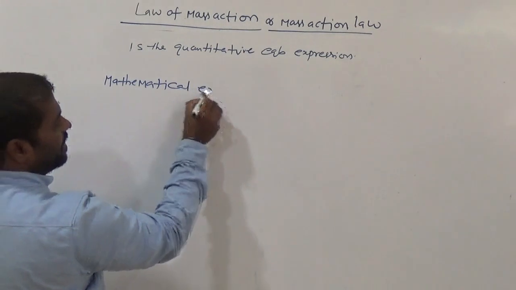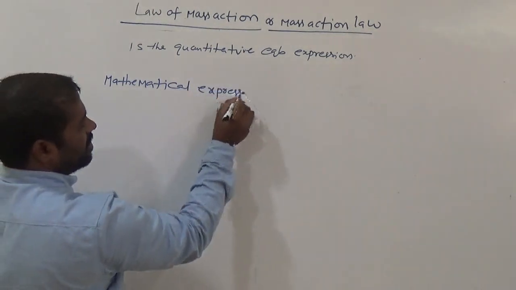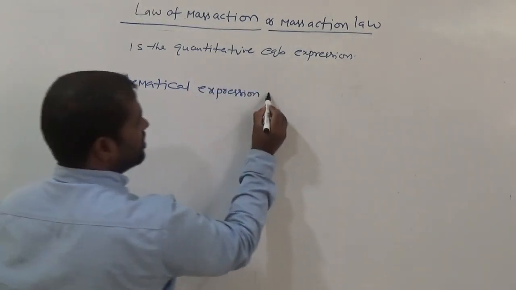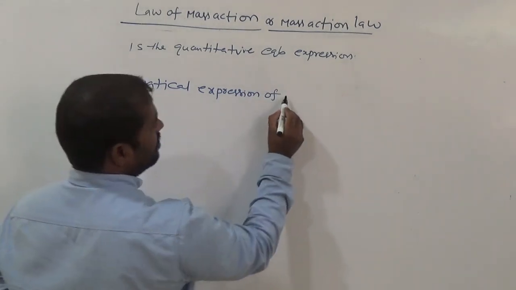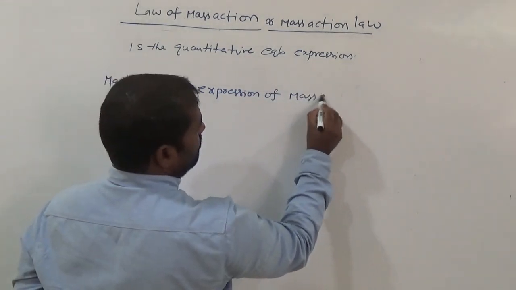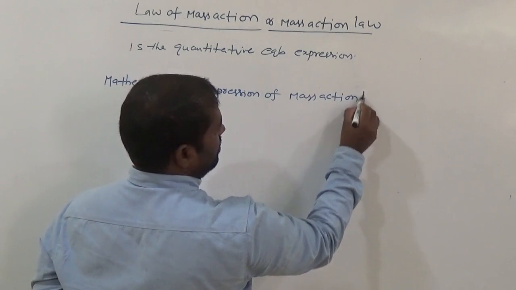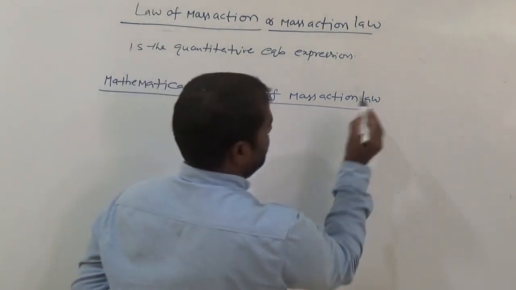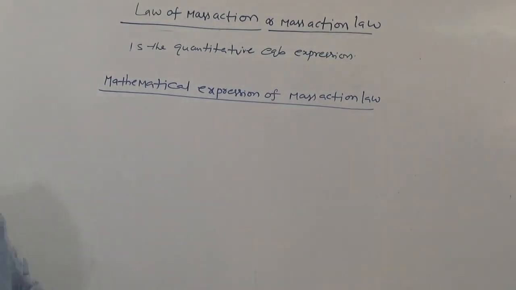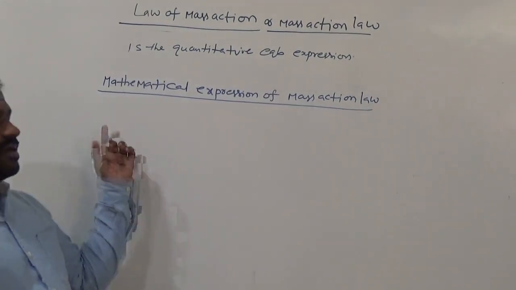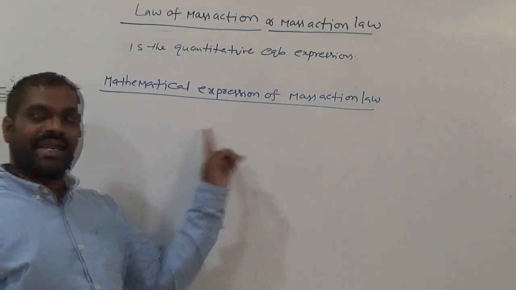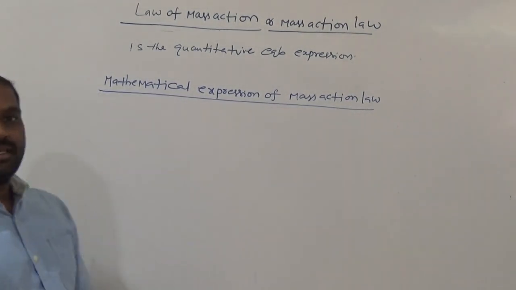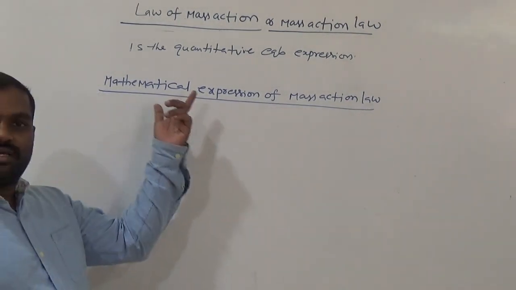So, the mathematical expression of the mass action law. What is the law of mass action? The rate of a chemical reaction is directly proportional to the concentration of reactants.